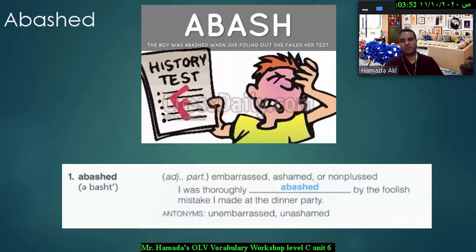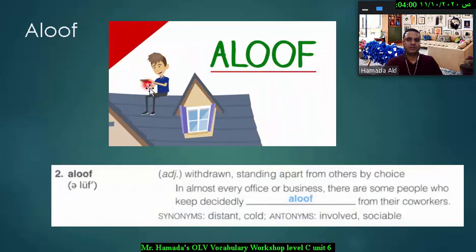Next word, as you can see in this picture here, this guy doesn't want to stay with his mates, so actually he took the decision. So we can describe him as aloof. It's an adjective to describe people, places, animals, or things, which means withdrawn or standing apart from others by choice. Since he took the decision to stay on his own, he is aloof.